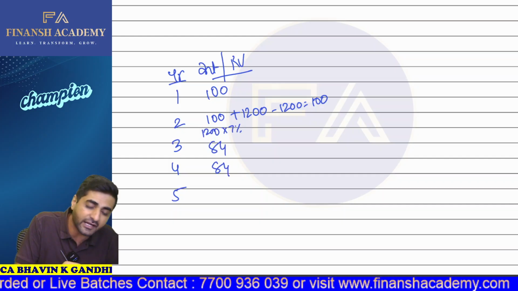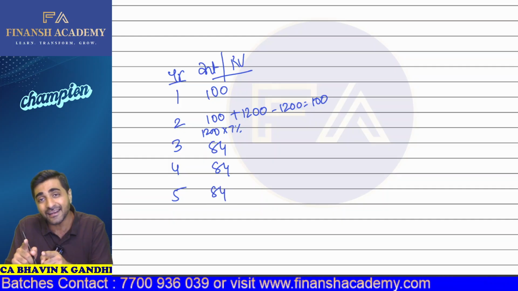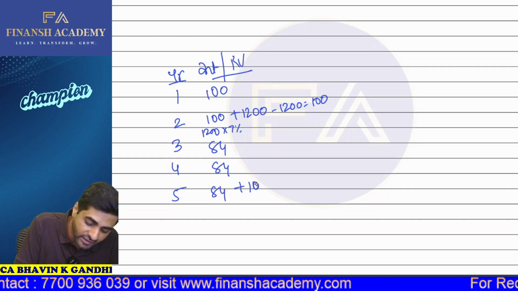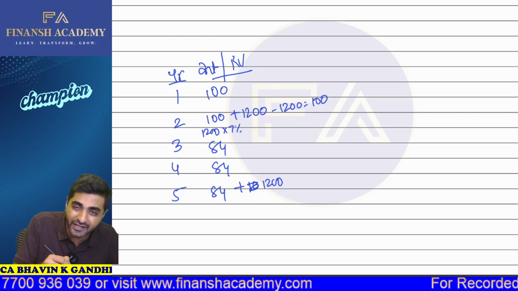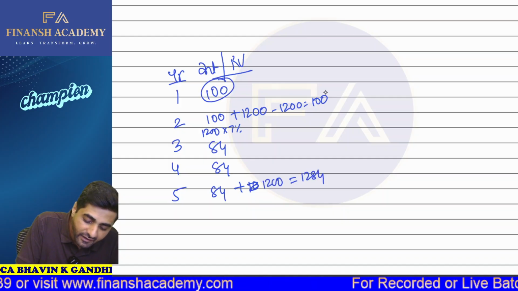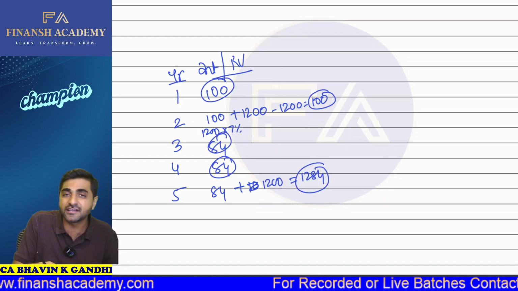Again, at the end of the fourth year, 84 will be the yield. At the end of the fifth year, 84 will be the yield. And then we'll be redeeming the bonds at 1,200 rupees. So we'll be getting 1,200 rupees back. So this will be 1,284. So can I say 100, 100, 84, 84 and 1,284? Will this be your series of cash flows?